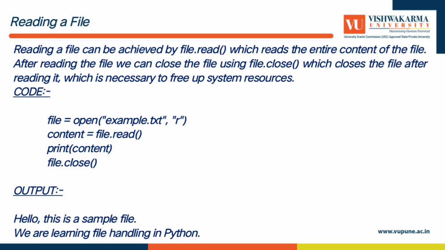Code. File is equal to open, file name, and the second argument is R. Content is equal to file.read. Now the second line, content is equal to file.read function, used to read the data which is already in the file. The data comes into content, and then we print content, and close the file by using the file.close function.